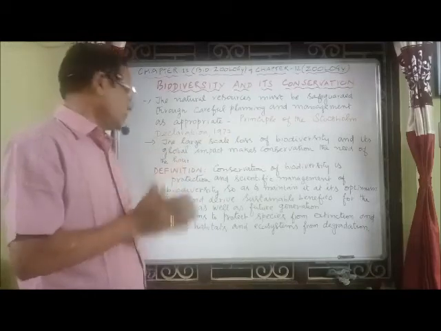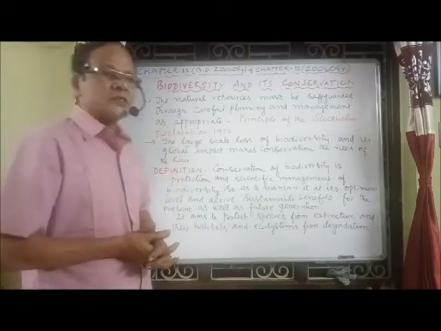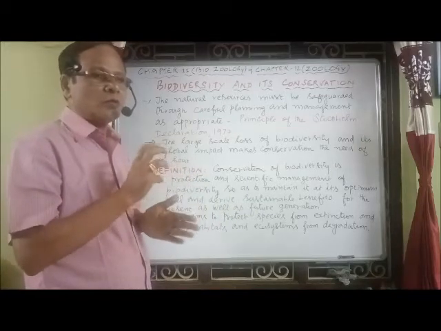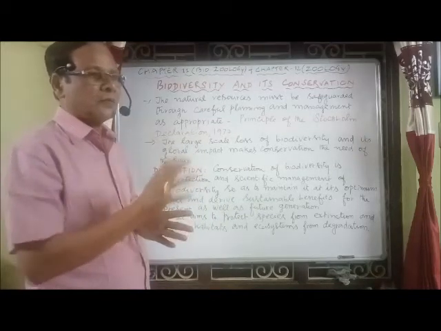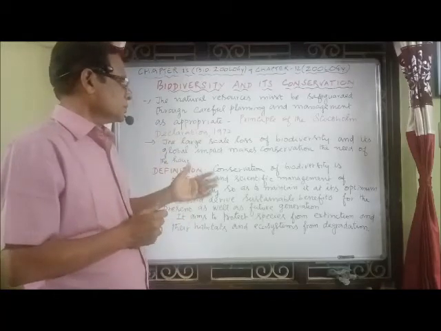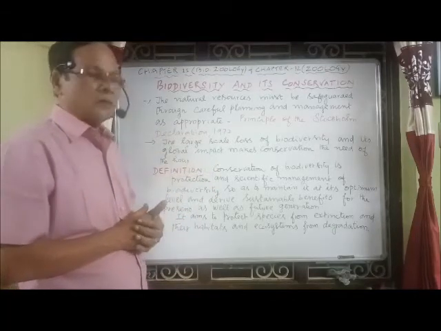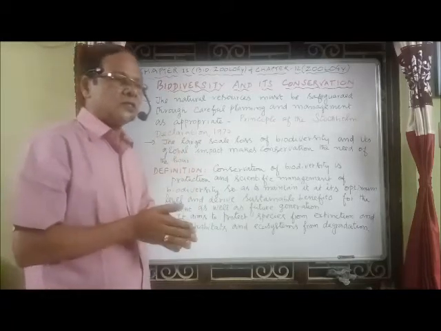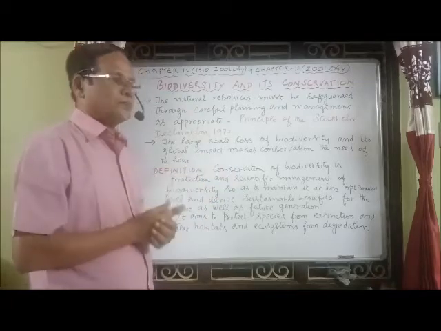Optimum level, the normal level. And it derives sustainable benefits. Sustainable benefits means not being overexploited beyond the level the resource can provide, so that we get the benefits for the present generation as well as the future generation.